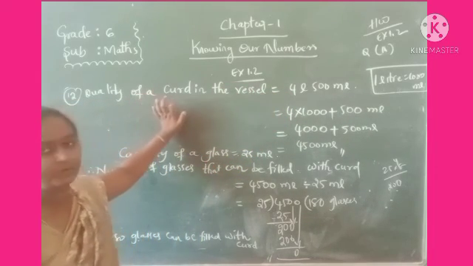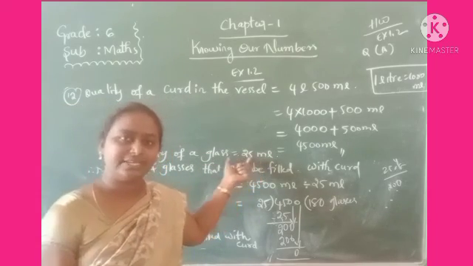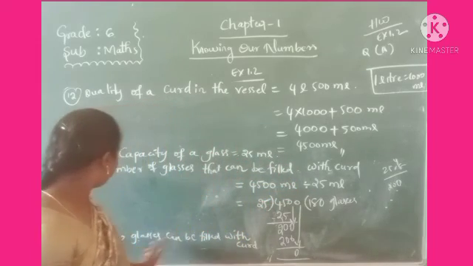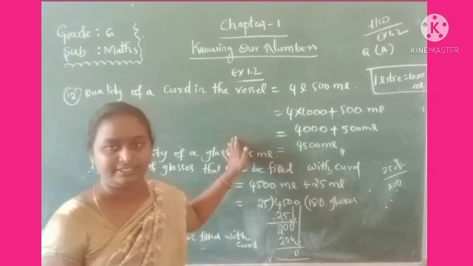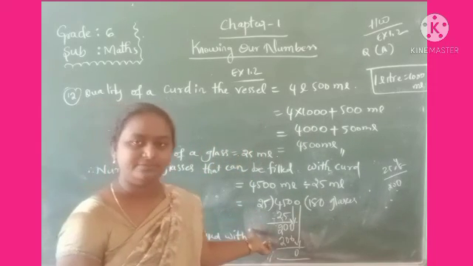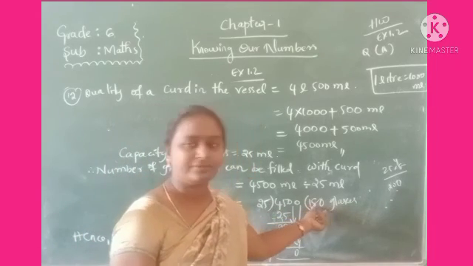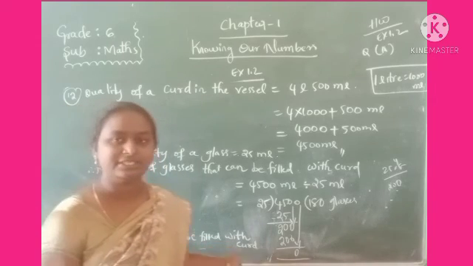One glass capacity is 25 ml. So like that, how many glasses can we fill with this much curd? How many glasses means we have to do the division. So which one did you get from the question? The number of glasses. Here 180 glasses can be filled with the curd.